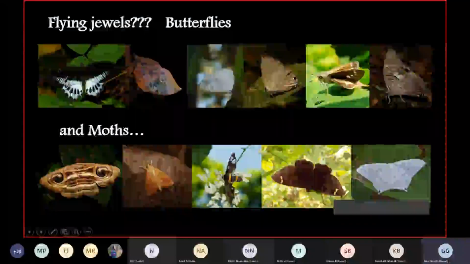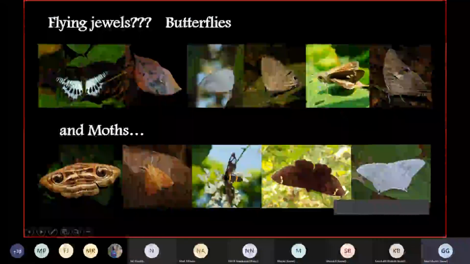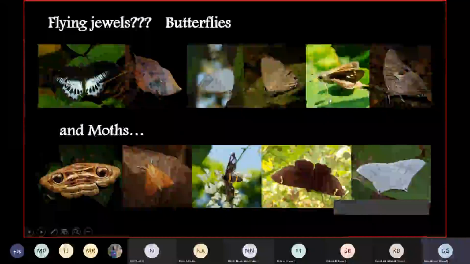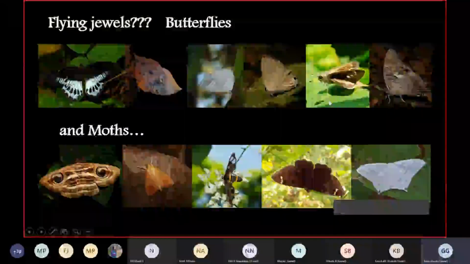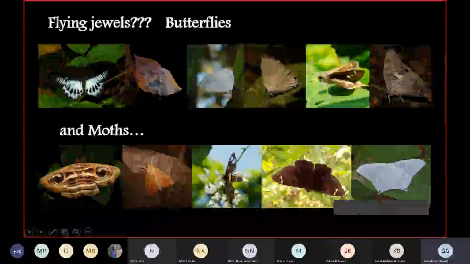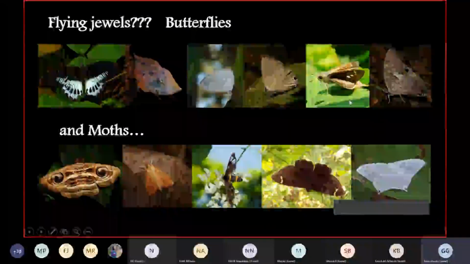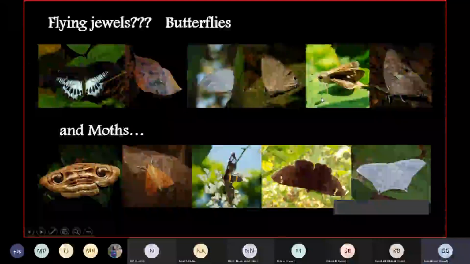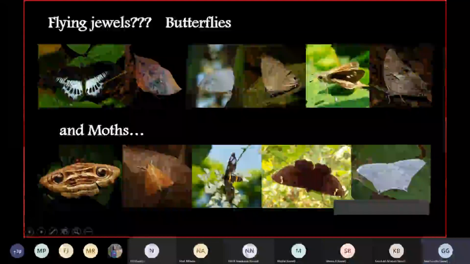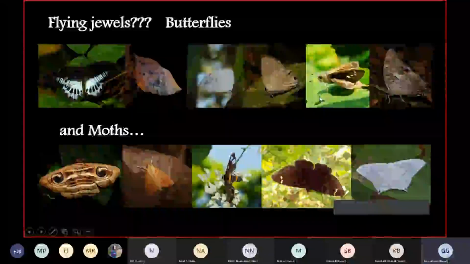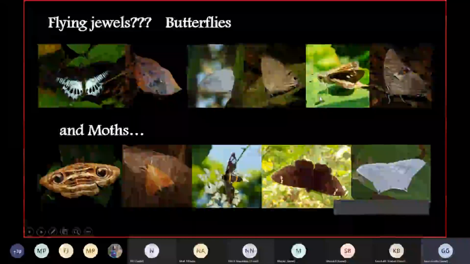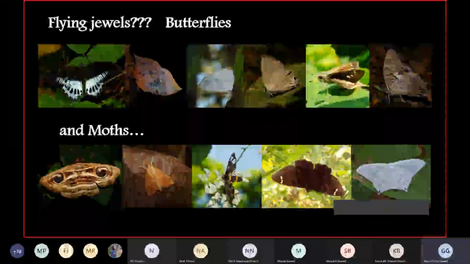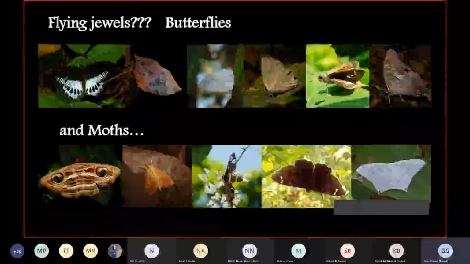Okay. So this family, the superfamily of skippers, was not seen during this particular study because it's a dry season and they are more related to the monsoon season. Even in the 2008-09 study, we did not find them during these months. So whatever documentation was done for the family Hesperiidae was from the monsoon season or the wet season.